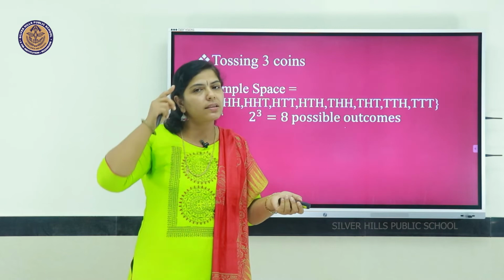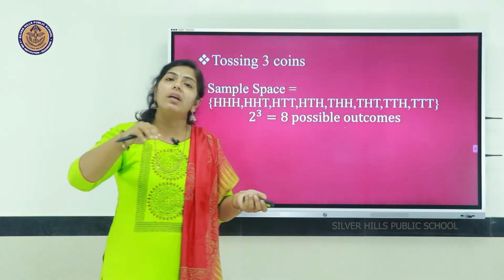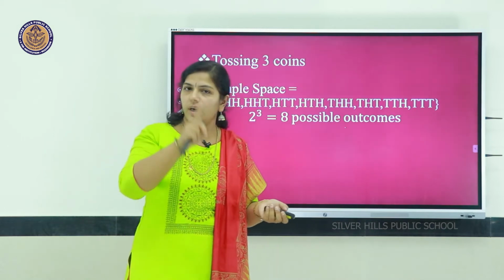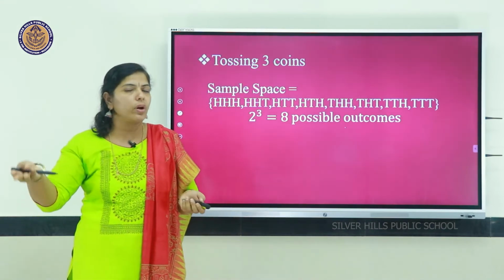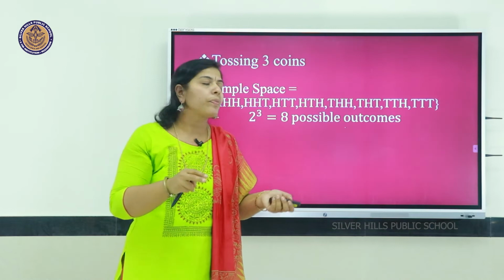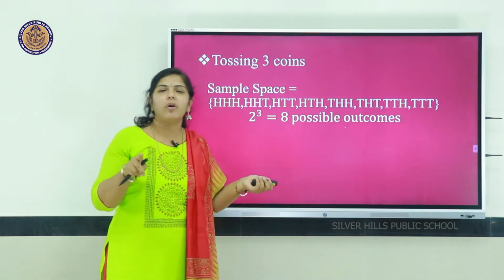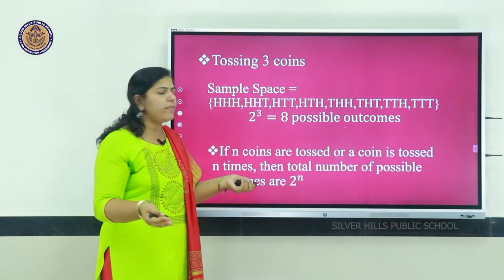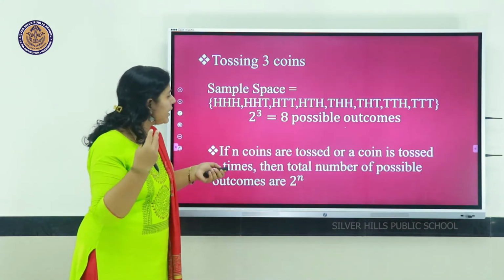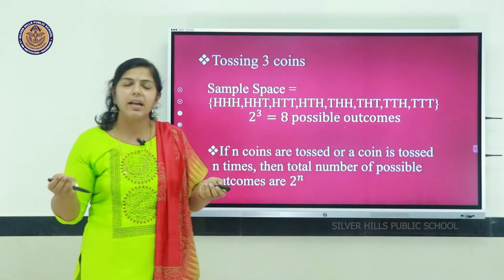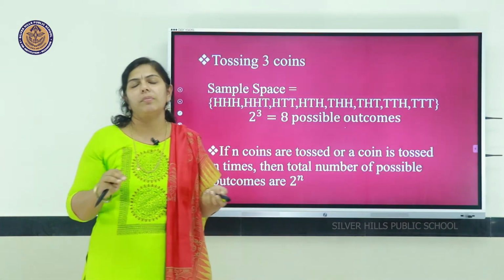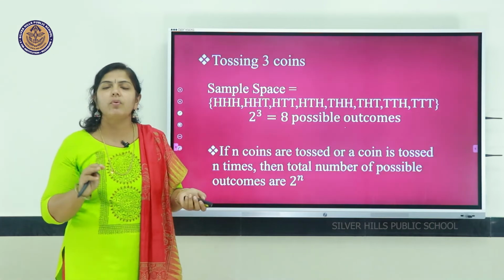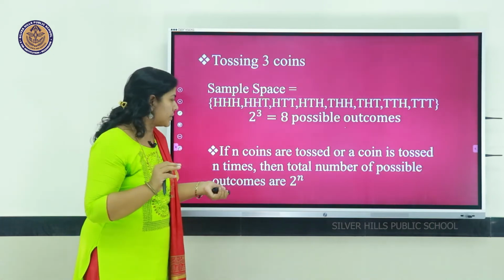So, there are 2 cube, that is 8 possible outcomes. Do not think it as 3 into 2, it is not like that. It is 2 outcomes for 1 coin, 2 square, 4 outcomes for 2 coins and 2 cube, 8 possible outcomes for 3 coins. So, generally if there are n coins tossed, then the total possible outcomes is 2 raised to n.